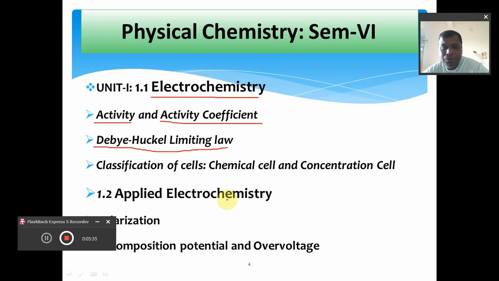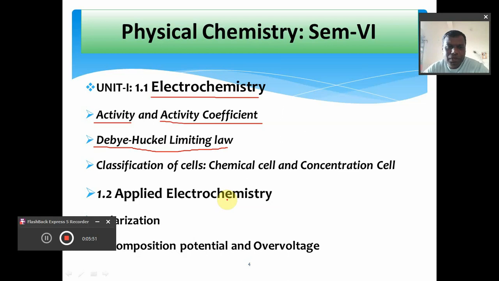That all we are going to discuss in this classification of cells. I think it is a much more important topic from the view of your knowledge also, and from the view of examination also, and definitely it is the most important topic in the semester 6 electrochemistry.